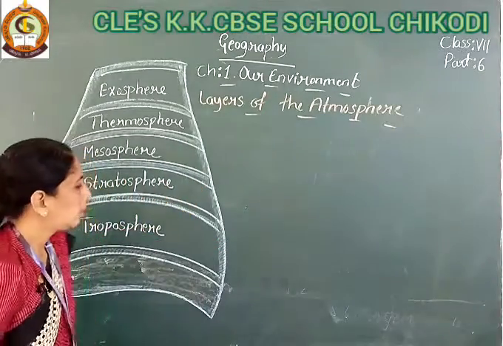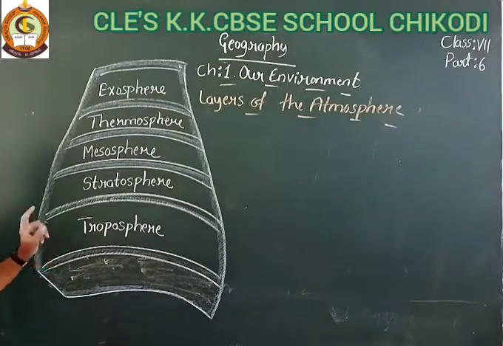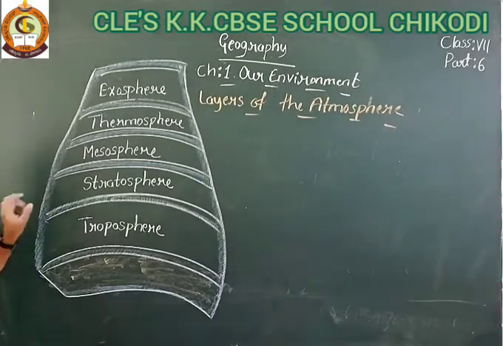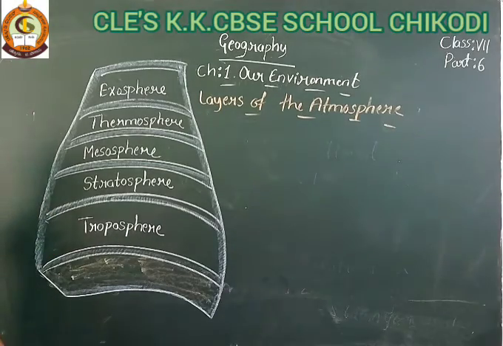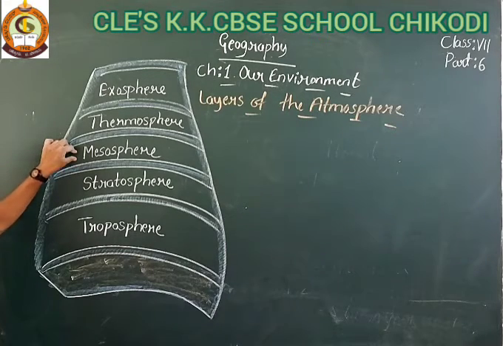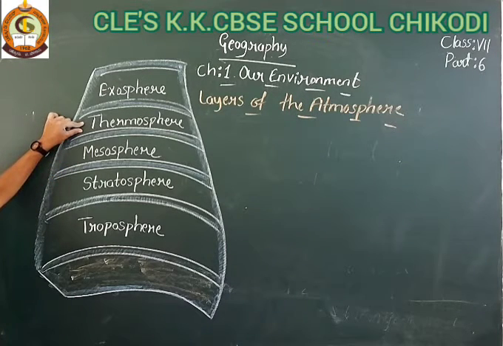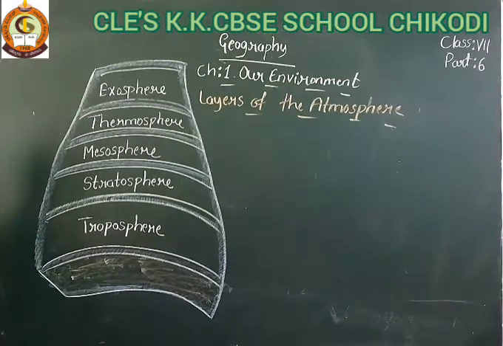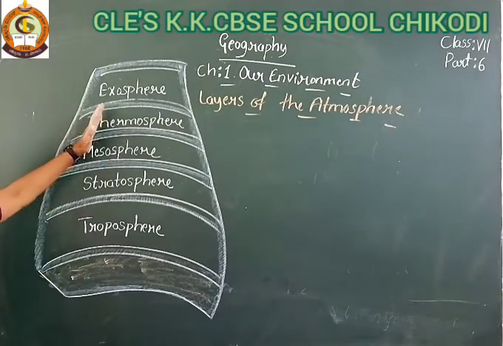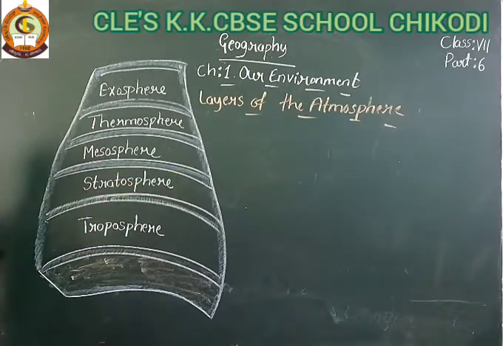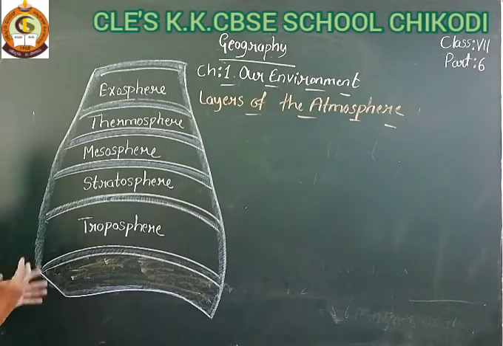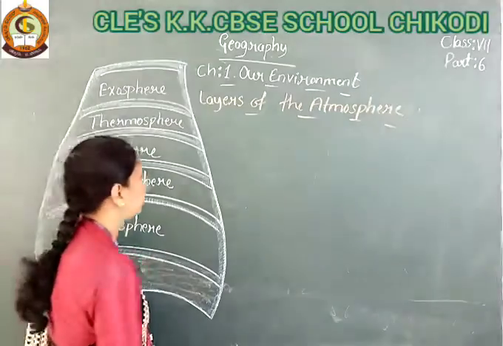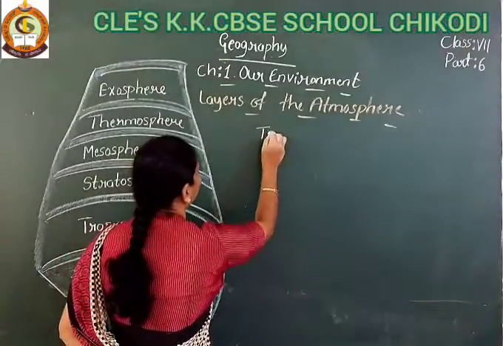See, students, there are some layers here. The first layer is the troposphere. The second layer is the stratosphere. The third is the mesosphere. The fourth is the thermosphere, and the fifth is the exosphere. So these are all the layers of the atmosphere. I am explaining all of these in detail one by one. First I talk about the troposphere.